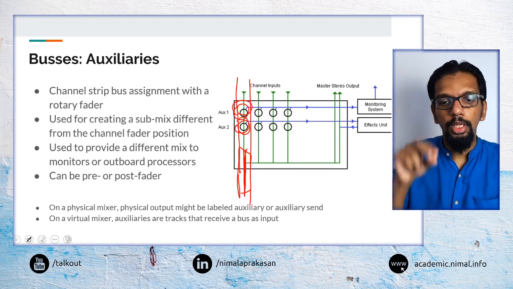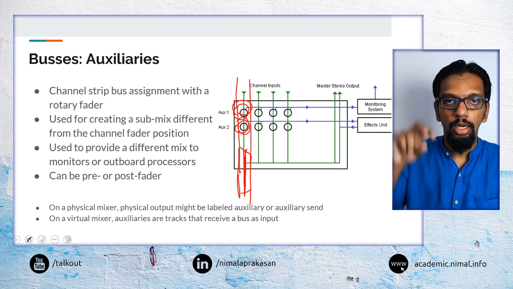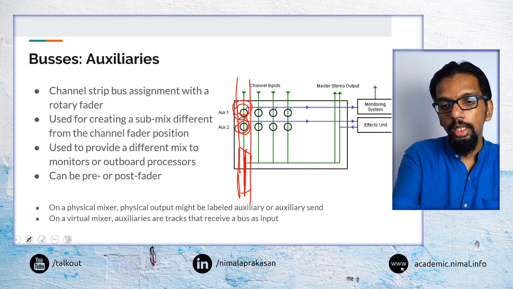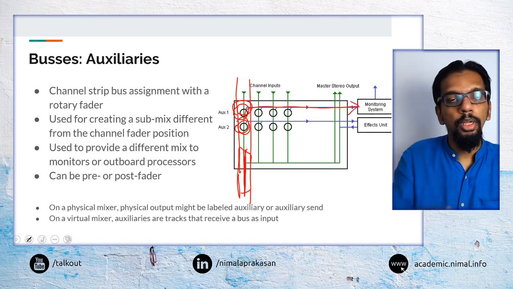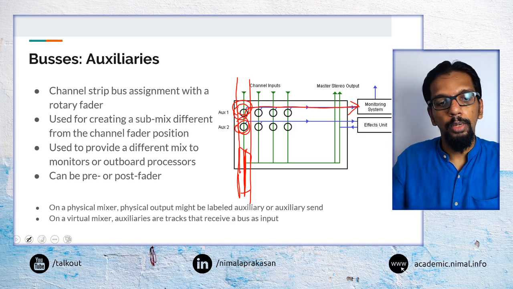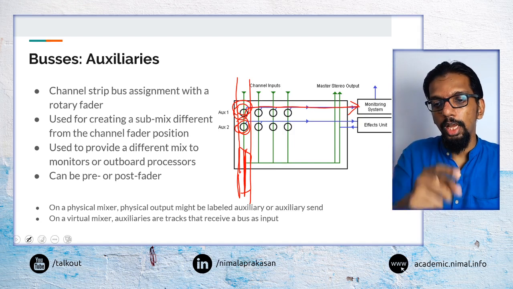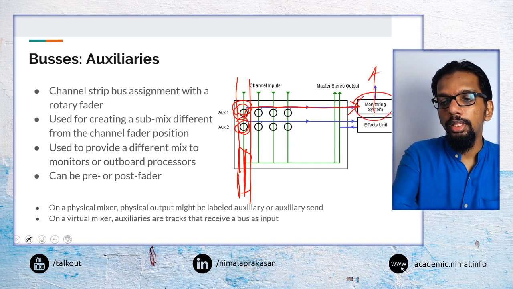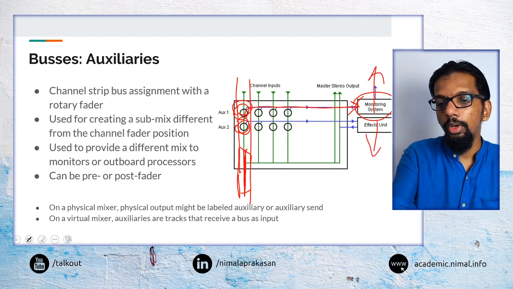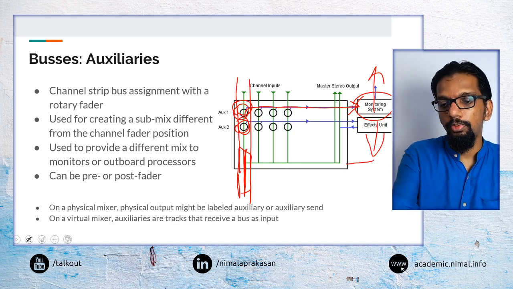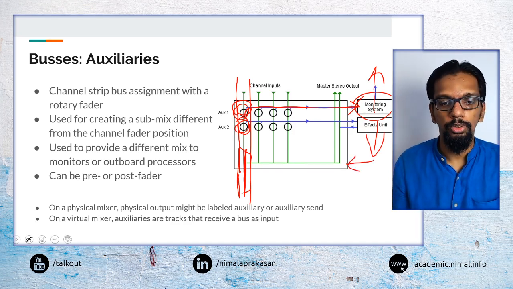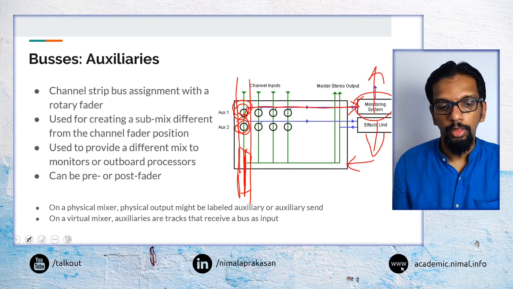Normally they would be knobs, and the level set at an auxiliary knob decides how much signal is going to that particular bus. We send some signal to that bus, and it can be sent as a monitoring out or even to an effects processor, from which it may come back into the mix again.